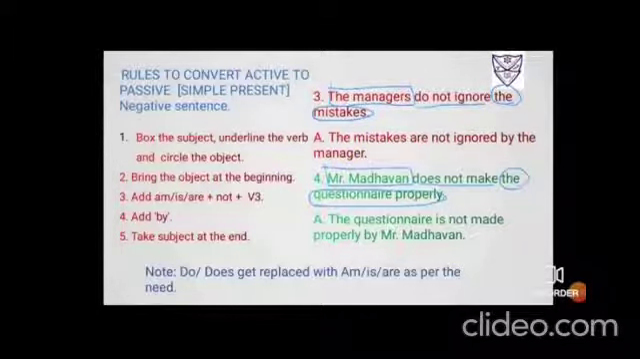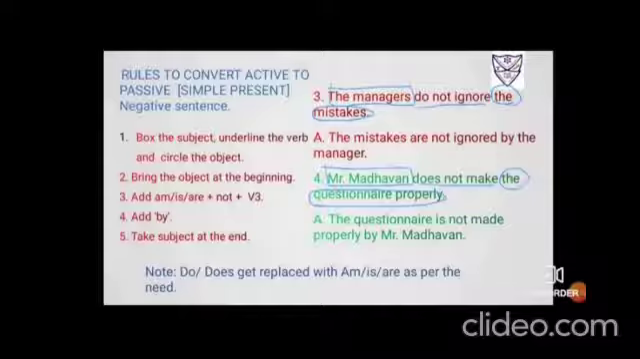Number 4. Mr. Madhavan does not make the questionnaire properly. The subject is Mr. Madhavan. The action, or the verb, is does not make. The object is the questionnaire. Properly is actually the adverb. Okay. So Mr. Madhavan does not make what? Mr. Madhavan does not make the questionnaire properly.